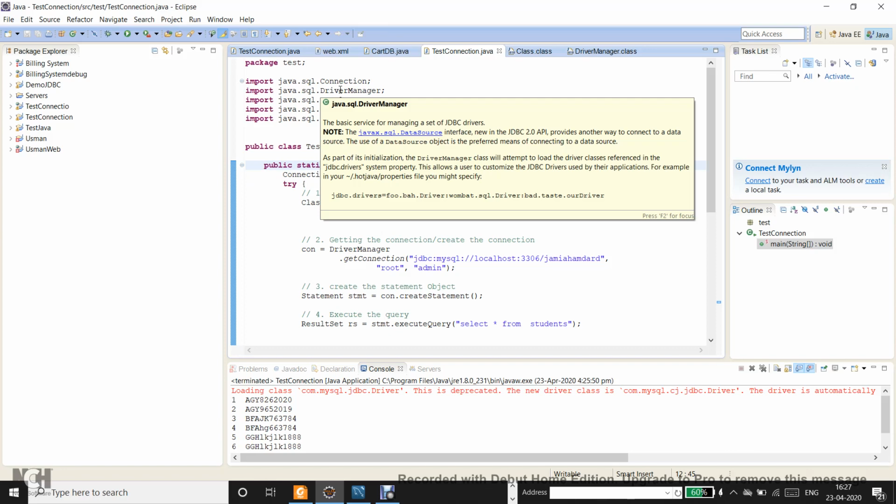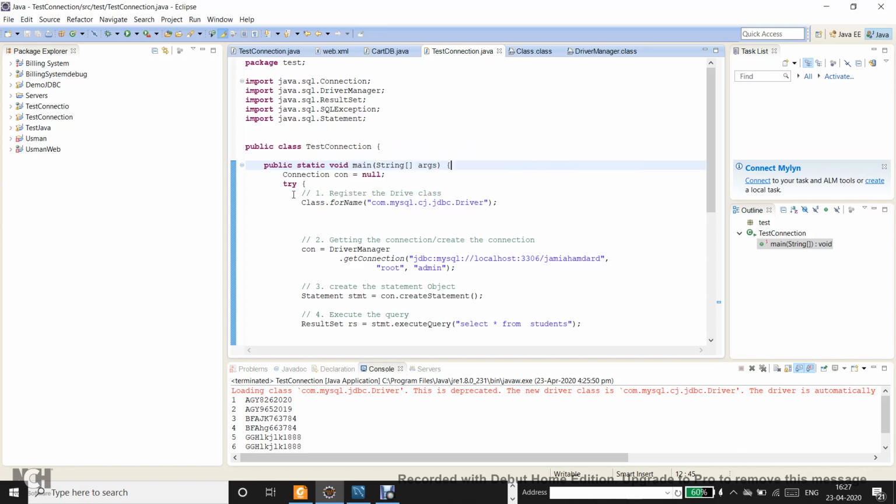Because it is representing your side of the code, and the driver class is representing the database. So the driver class must come from the database vendor, and the driver manager must come from the Java vendors. So driver manager is something which is already given to us. It is not by the database vendors.